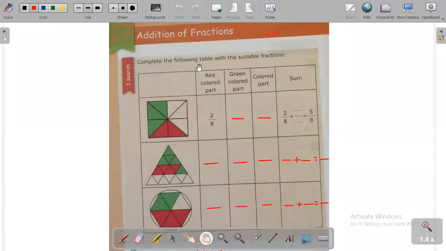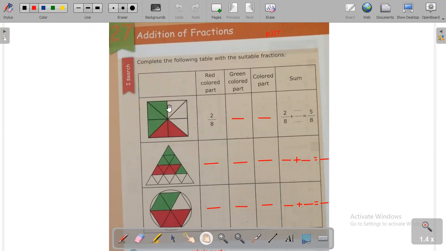Hello, in this video we'll take a new chapter, chapter 27, addition of fractions. Let's do exercise one. Complete the following table with the suitable fractions.